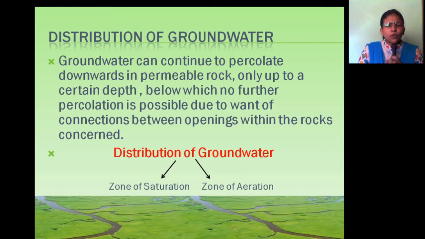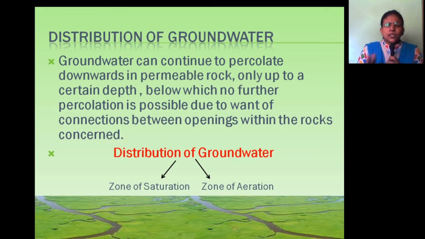Groundwater can continue to percolate downwards in a permeable rock only up to a certain depth. As we discussed in the earlier session, water can percolate up to a depth of 750 to 1000 meters. After this the water cannot percolate. Why? Because there is unsaturated rock. Below this depth no percolation is possible, due to want of connections between openings within the rock concerned.